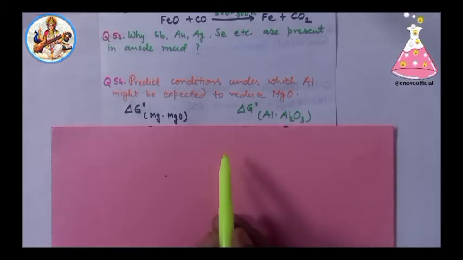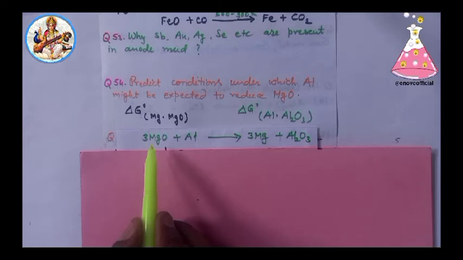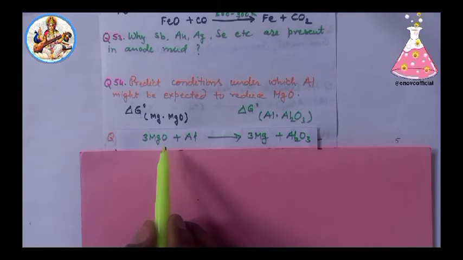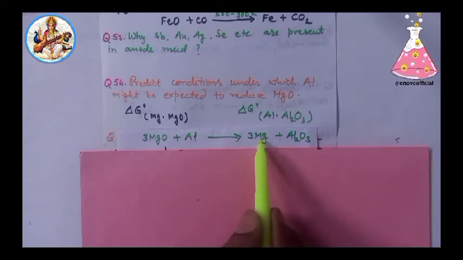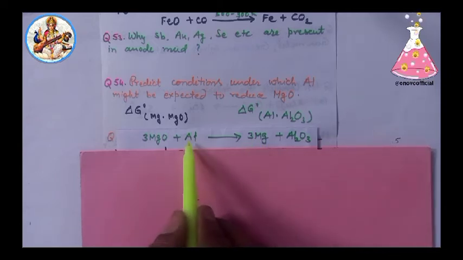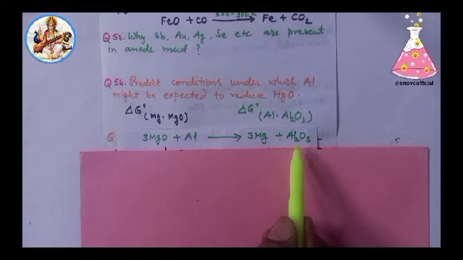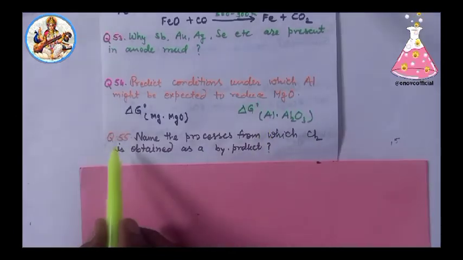Therefore, delta rG naught for the reduction of magnesium oxide with aluminium will be negative and the reaction is feasible: magnesium oxide is reduced by aluminium into magnesium, and aluminium is oxidized into Al2O3.